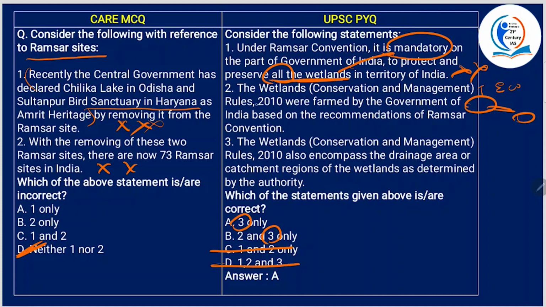Now, second statement. The Wetland Conservation and Management Rules 2010 were framed by the Government of India based on the recommendations of Ramsar Convention. It was notified by Ministry of Environment. However, it was not based on the Ramsar Convention. Alright, so second statement is also wrong, which means you're left out with option A.